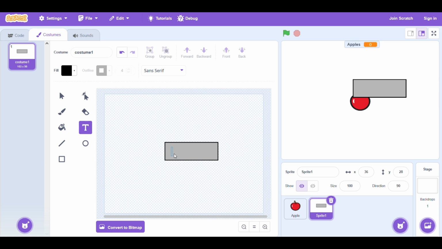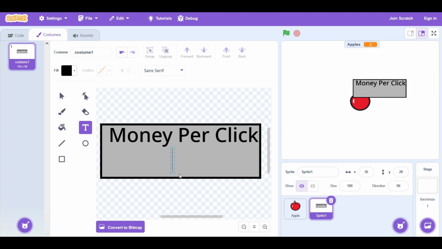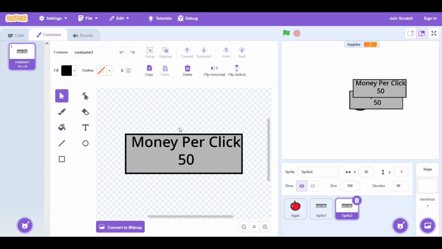And write money per click. Nice. I like money per click. And then below it, I'd say 50 or so. Nice. Let's duplicate the thing.